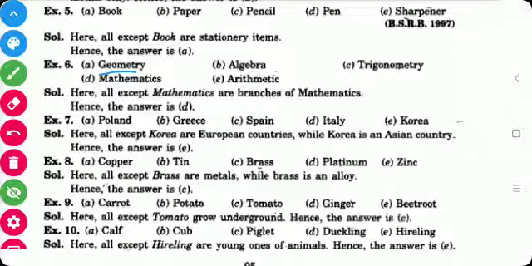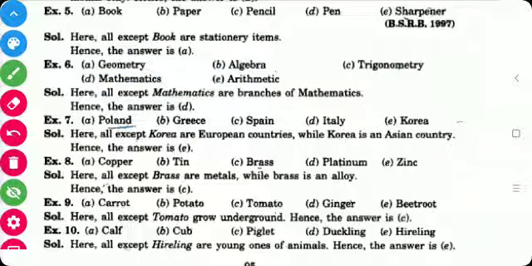Six, geometry, algebra, trigonometry, mathematics and arithmetic. Here all these are branches of maths, but mathematics is not a branch, so the odd word is mathematics.